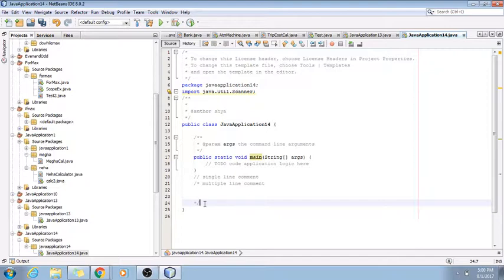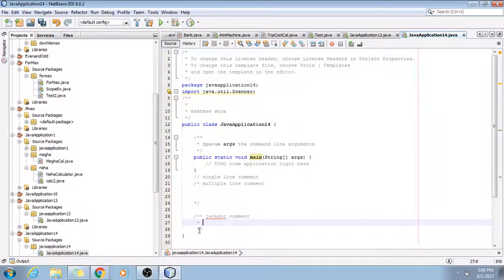Okay. And to do the third type of comment, which is a Java doc comment, all you have to do, as you can see in the Java doc comment right here, is do a forward slash, two asterisks, type whatever you want to type, and then put stars on each line that you type, and end it where you'd end a multi-line comment.